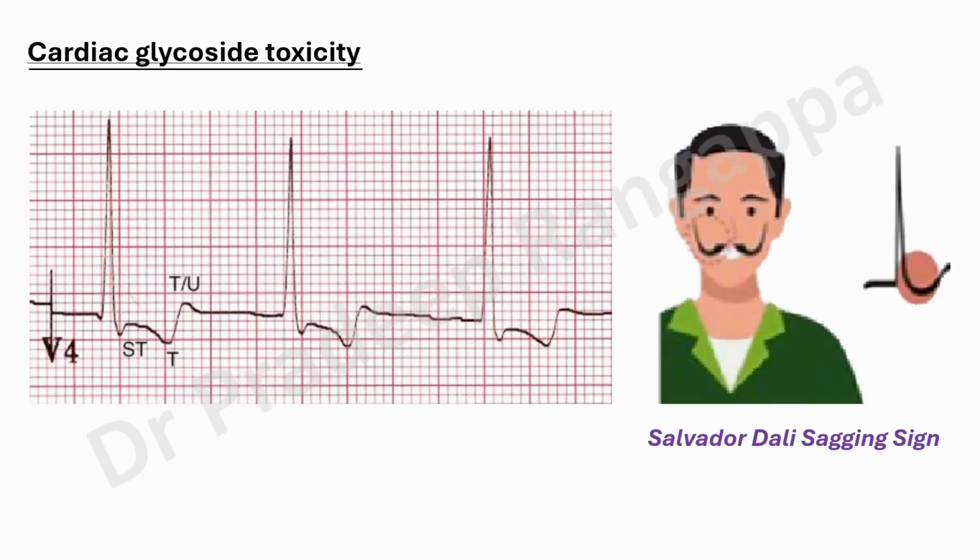And what about cardiac drugs? Many of our patients, if they have heart failure, would be on digoxin. If they're on digoxin, typically you have, this is an MCQ question, the Salvador Dali sagging sign. This is a typical sign that is asked in MCQs. They have this sort of pattern, which we call the Salvador Dali sagging sign. So what are the key aspects in digoxin? This is not digoxin poisoning. Any patient who is on digoxin, if you do an ECG and digoxin is in a therapeutic range, you would see these changes in the ECG, which is not toxicity. Toxicity leads to other problems.